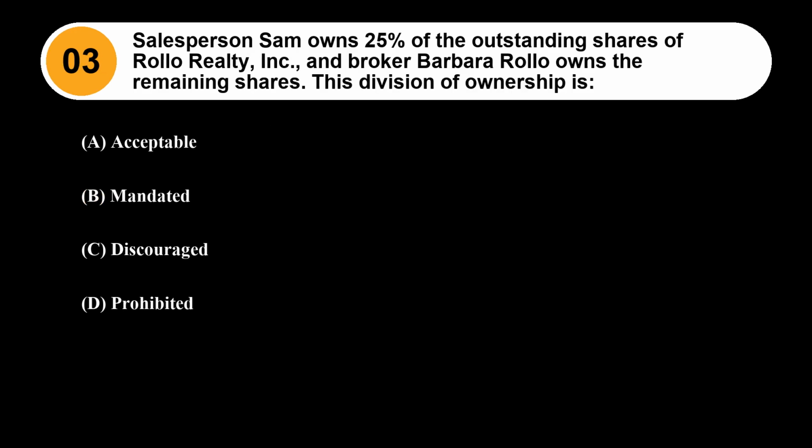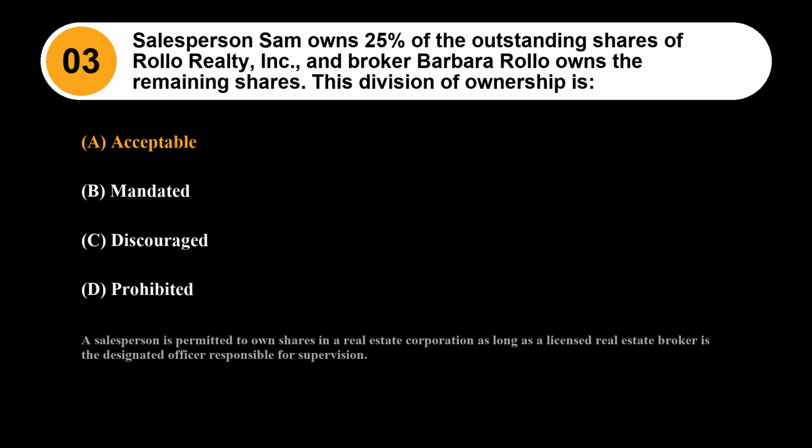Question 3. Salesperson Sam owns 25% of the outstanding shares of Rollo Realty Incorporated, and broker Barbara Rollo owns the remaining shares. This division of ownership is: Option A, acceptable. Option B, mandated. Option C, discouraged. Option D, prohibited. The correct answer is Option A, acceptable. A salesperson is permitted to own shares in a real estate corporation as long as a licensed real estate broker is the designated officer responsible for supervision.